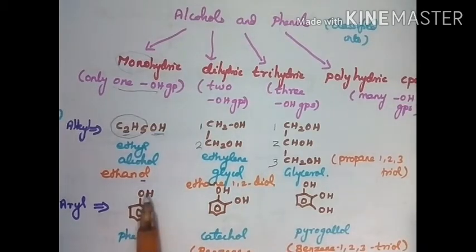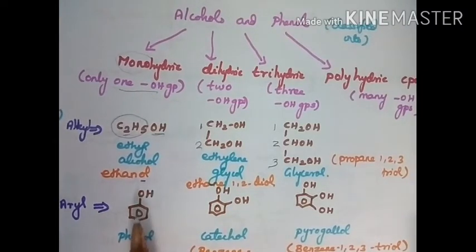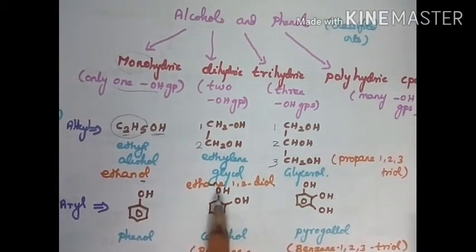If the OH group is directly attached to the benzene ring, it is called phenolic alcohols. This is also classified into monohydric, dihydric and trihydric. Monohydric means the benzene ring contains only one OH. Dihydric means the benzene ring contains two OH. Trihydric means the benzene ring contains three OH. Now, if only one OH is attached to the benzene ring, that is called phenol. Two OH means catechol. It can also be named as benzene, 1,2 position.